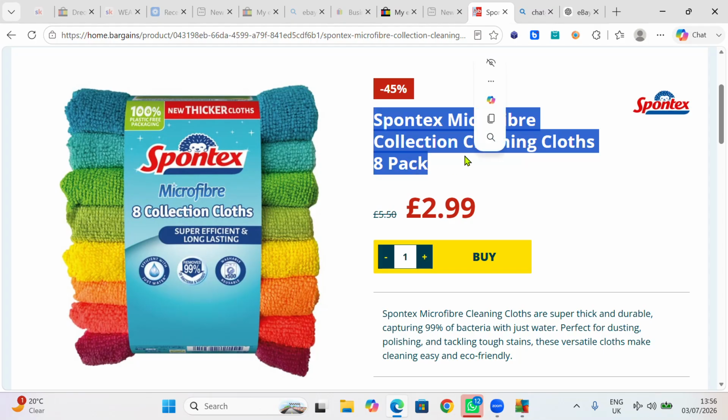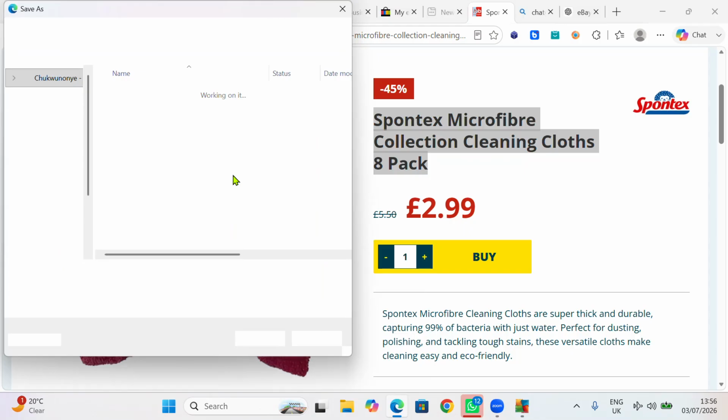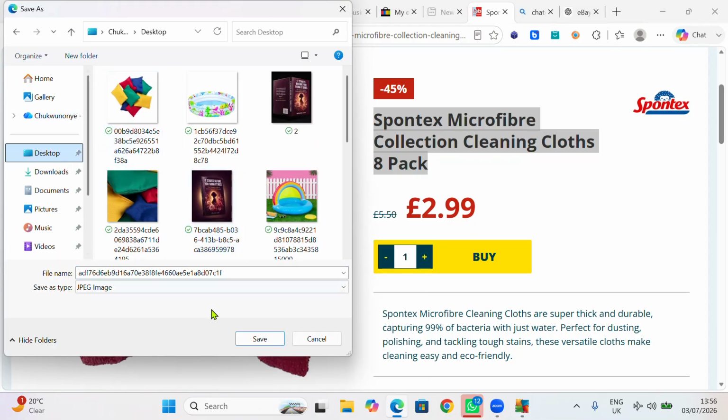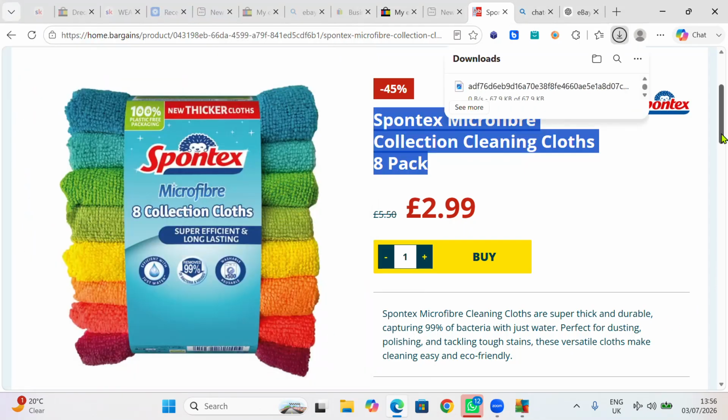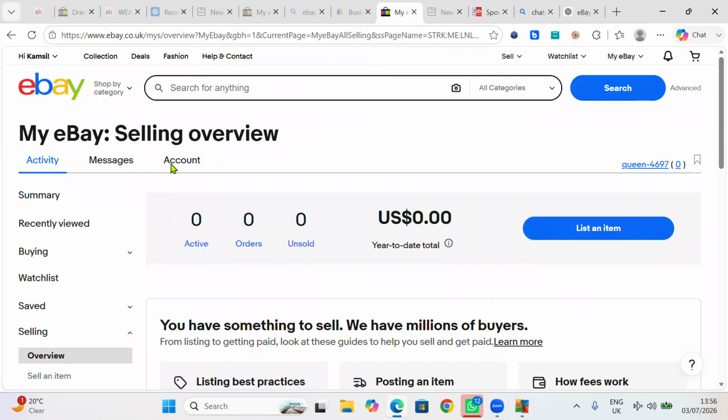I'm going to copy this. You have to copy it. You have to save the picture. I'm going to save as, and save it on the desktop. Boom. How many pictures do they have? They only have one picture. I'm going to go to my eBay. Now you want to list a product.